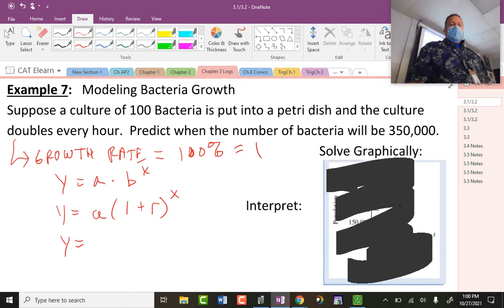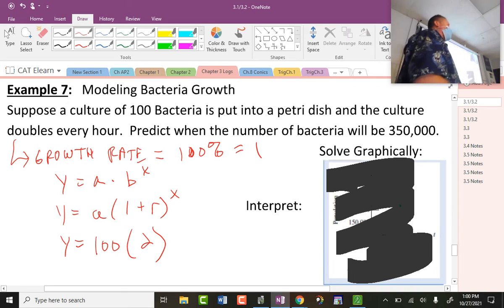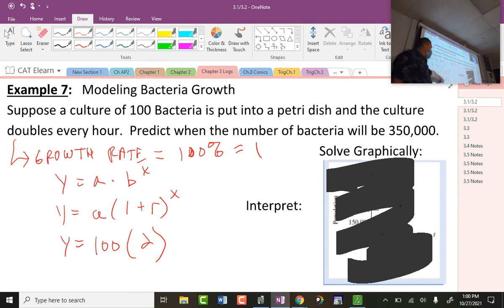Yep. Okay, so anyway, 100 is the initial value. And then 1 plus 1 is 2. There's where the 2 goes in. There's where the doubling is. So if you have a double every hour situation, then yes, the B value is 2, but not the growth rate. The growth rate is 100%. It grows by 100. So that's what you got to understand.